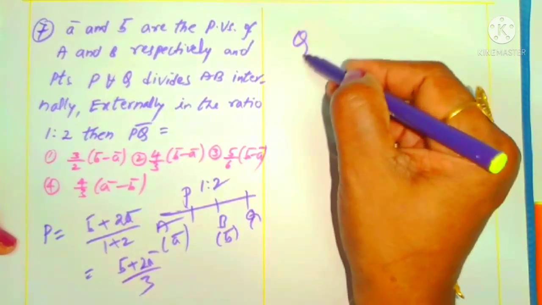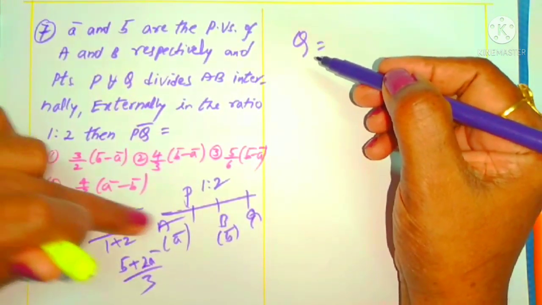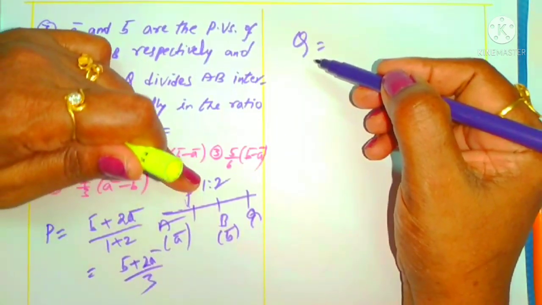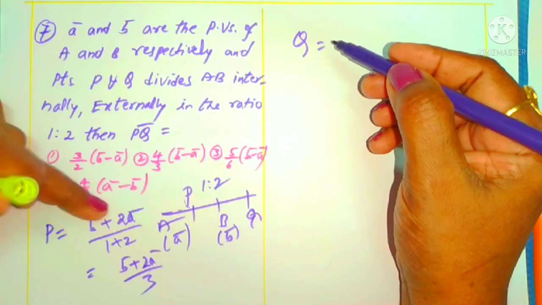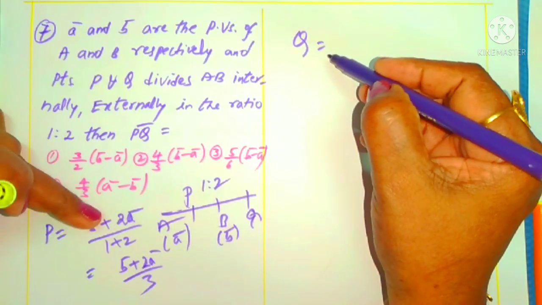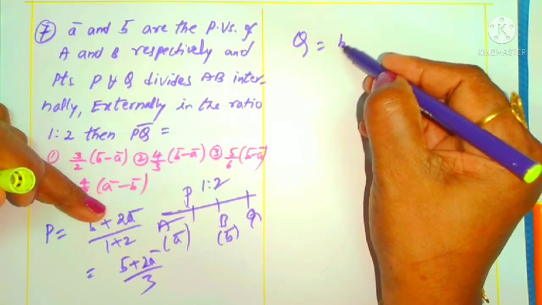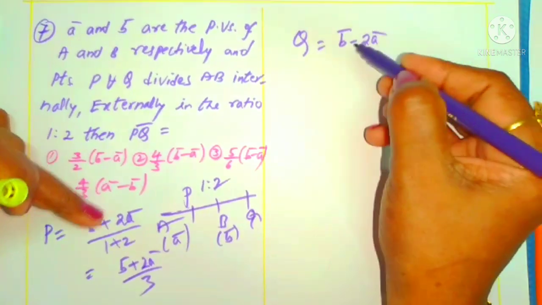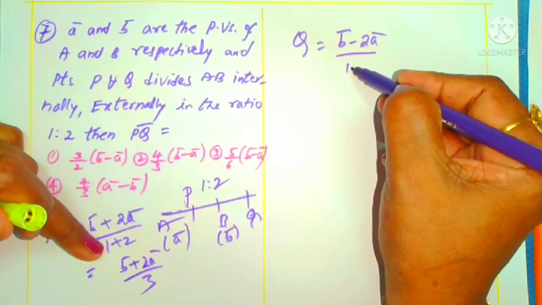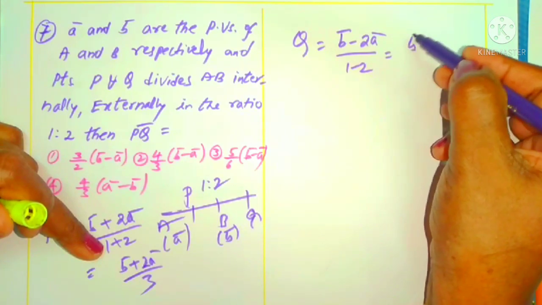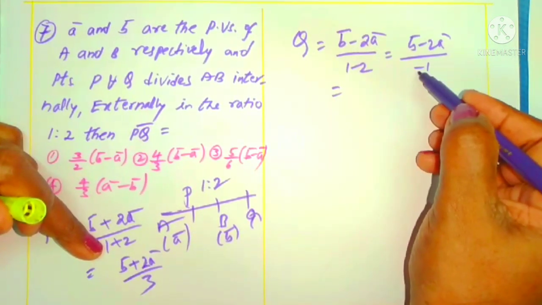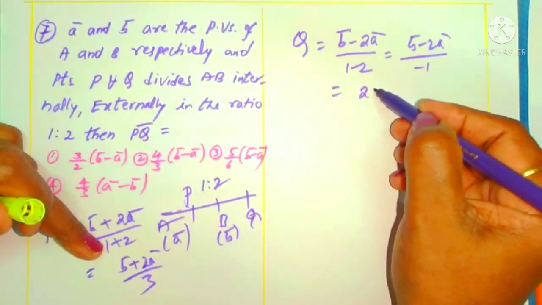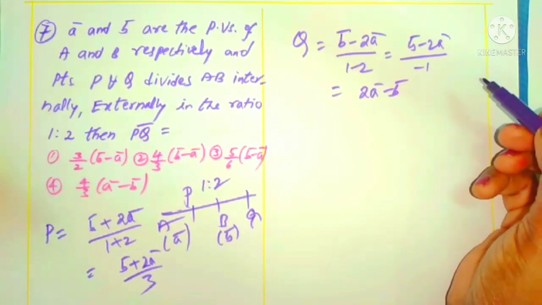Can you guess externally? Q divides externally. In the same way we can use 1 into B, 2 into A, but in case of external we use a minus in between. That is (B minus 2A) by 1 minus 2, which is by minus 1. This we can also write by multiplying with minus: 2A minus B, right?